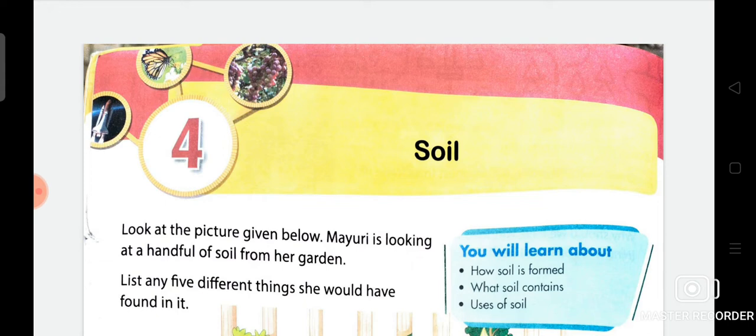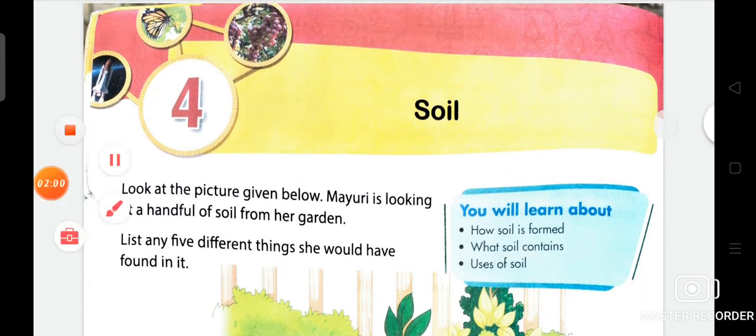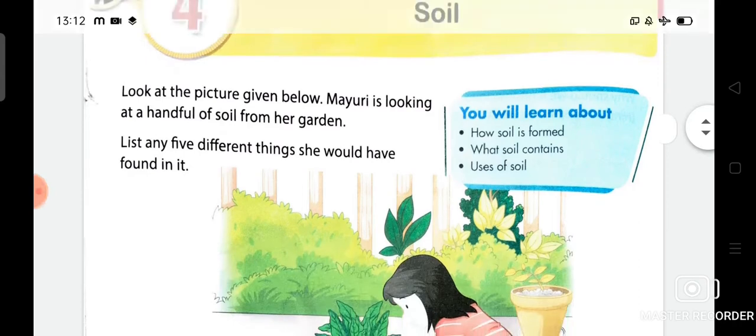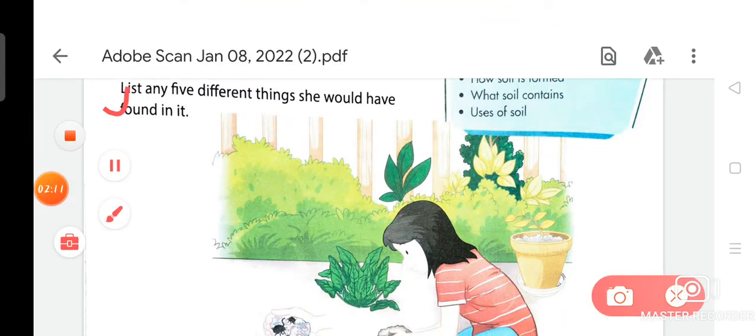So now we will come to your chapter number 4, that is soil. Look at the picture given below. Mayuri is looking at a handful of soil from her garden. List any 5 different things she would have found in it.